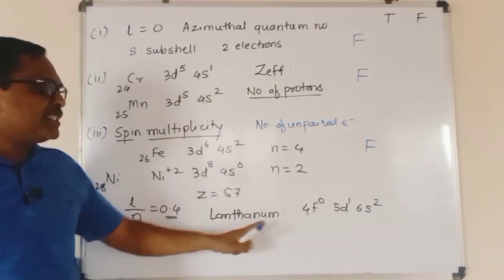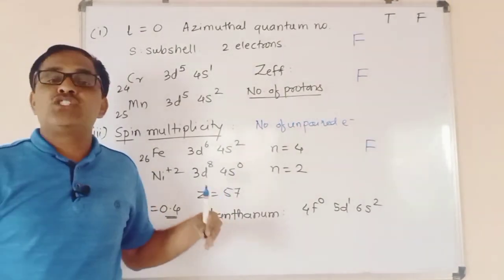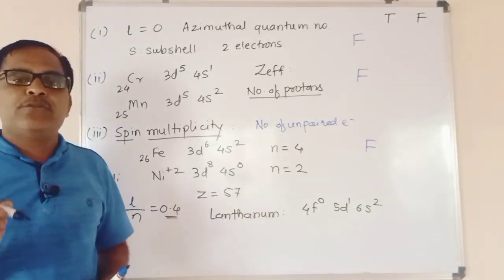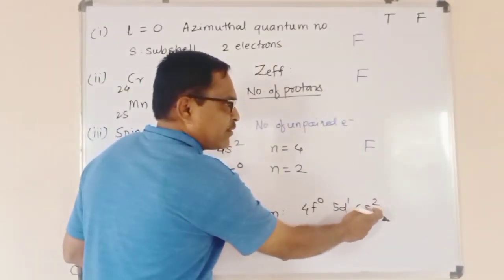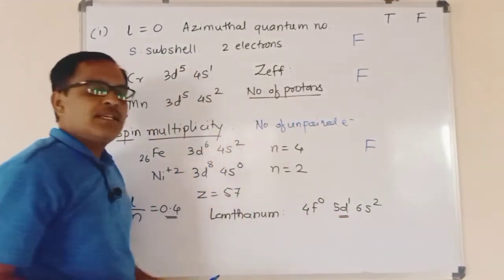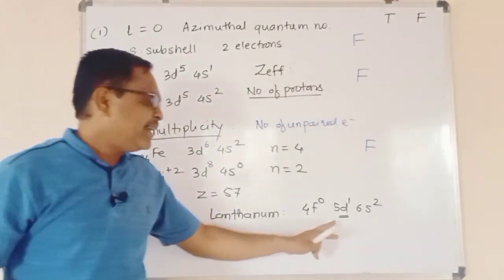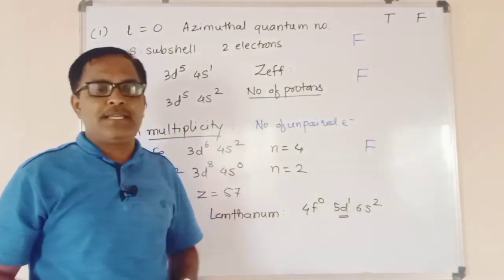So this is the electronic configuration of lanthanum. It is xenon, with the preceding inert gas element having atomic number 54, plus these 2 electrons which constitute 56, and this is the last electron of lanthanum, and we have to find the L and N values for this 57th electron.